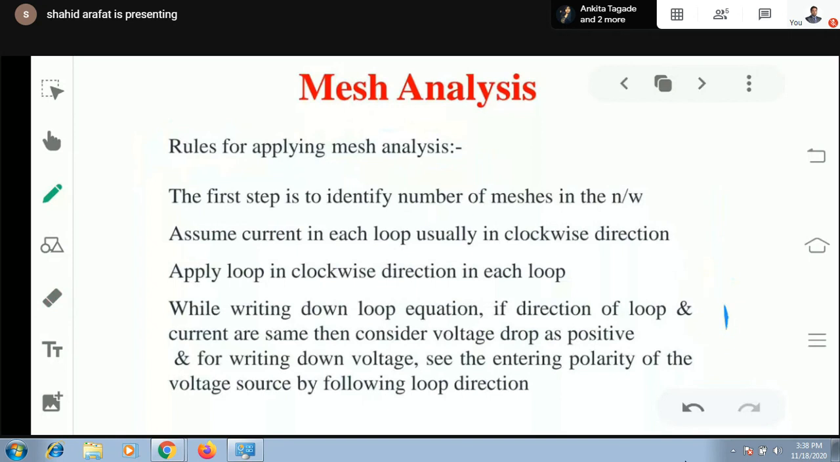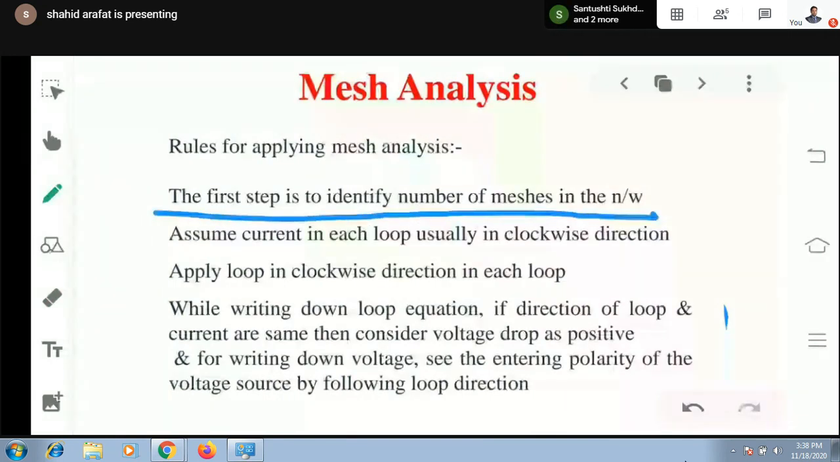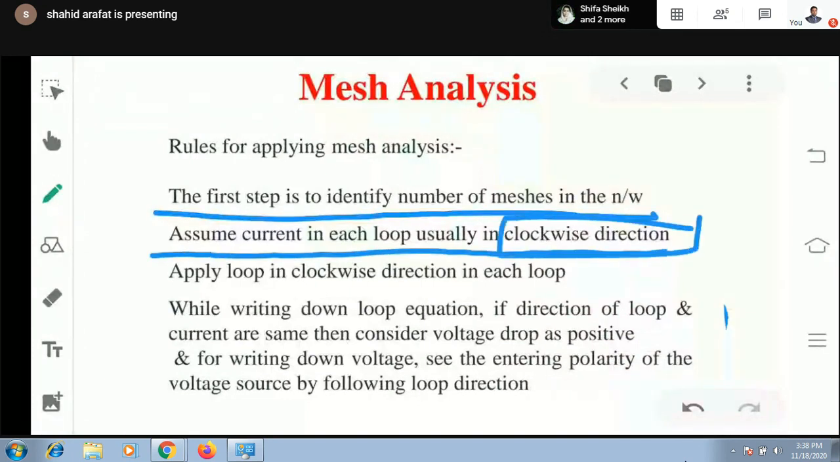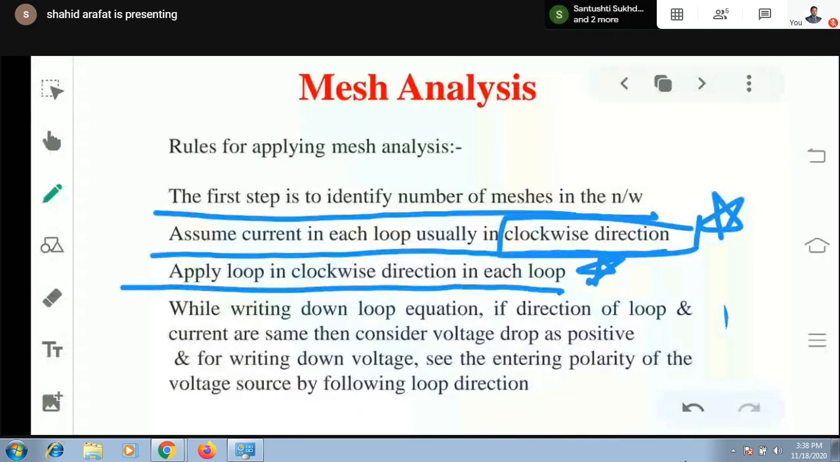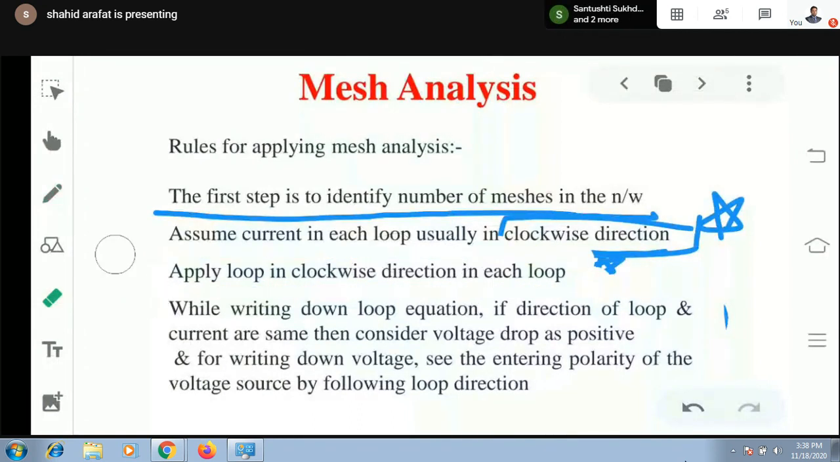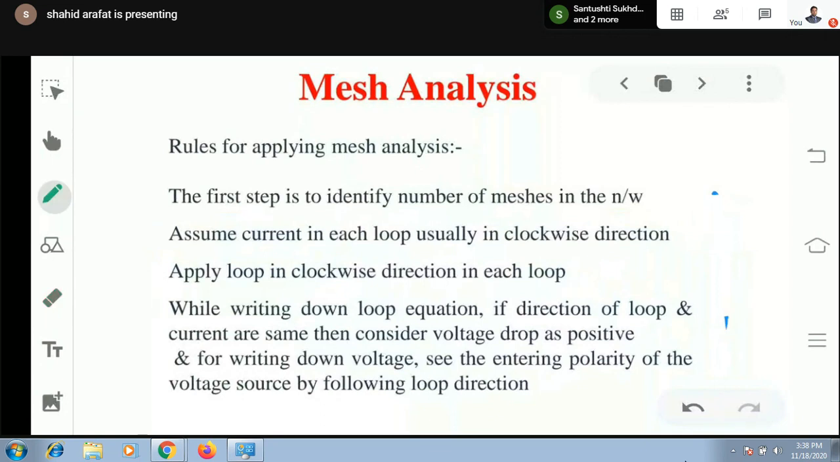First step is to identify the number of meshes in the network. Then assume current in each loop in clockwise direction. It is not mandatory, you may assume anti-clockwise direction. It will be completely your assumption. Apply loop in clockwise direction, though this can also be considered anti-clockwise. For the sake of simplicity, you may follow any particular direction, which may be clockwise.